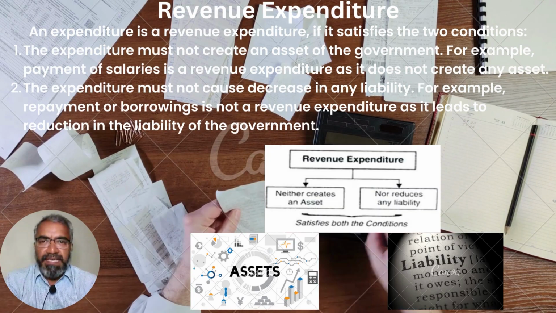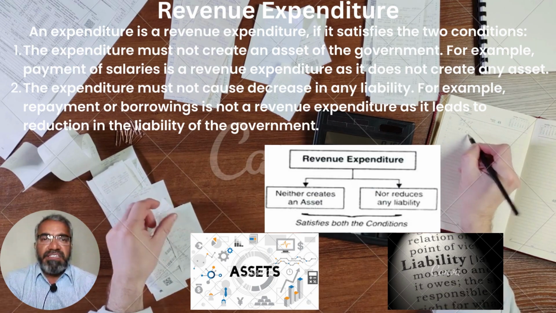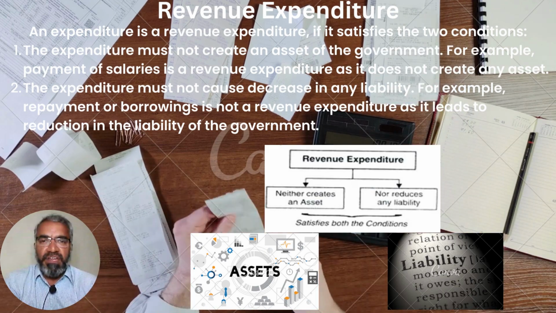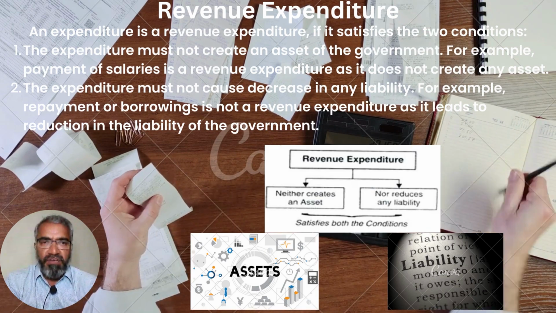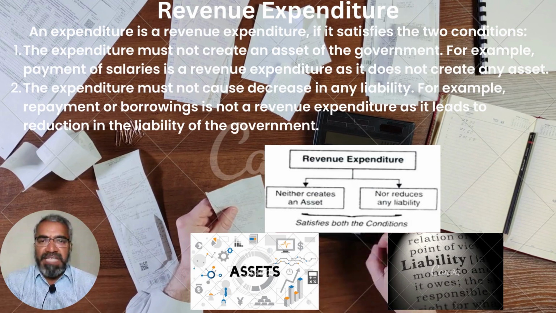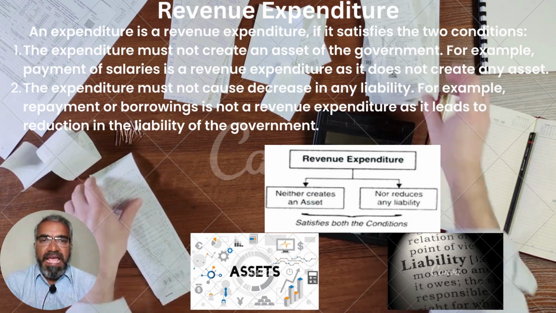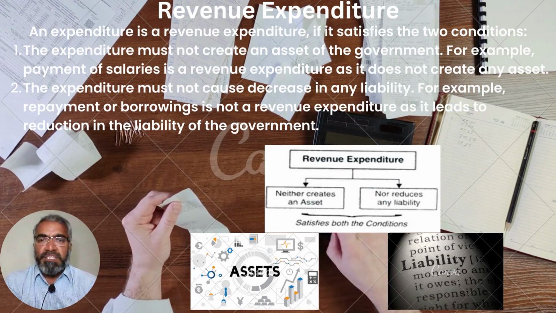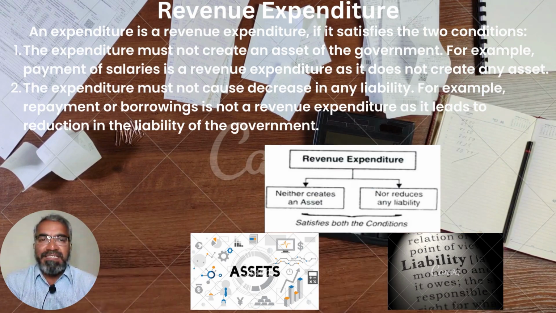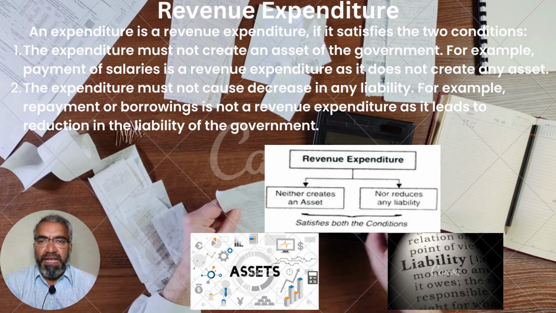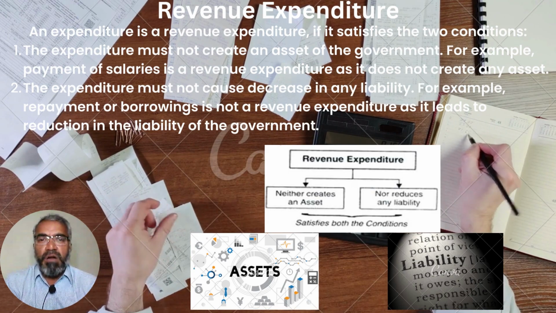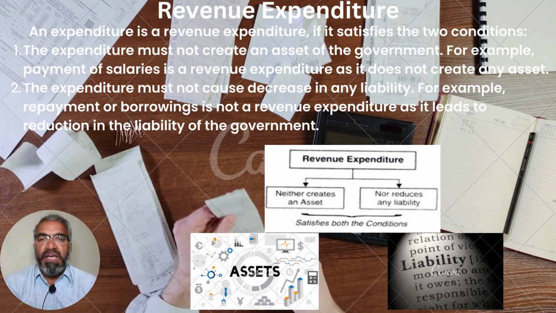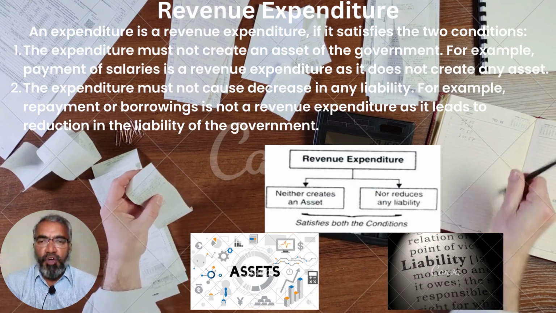An expenditure is a revenue expenditure if it satisfies two conditions. 1. The expenditure must not create an asset of the government. For example, payment of salaries is a revenue expenditure as it does not create any asset. 2. The expenditure must not cause decrease in any liability. For example, repayment of borrowings is not a revenue expenditure as it leads to reduction in the liability of the government.